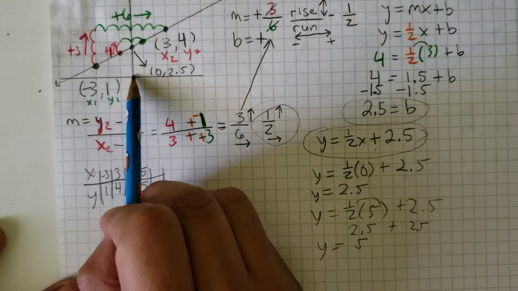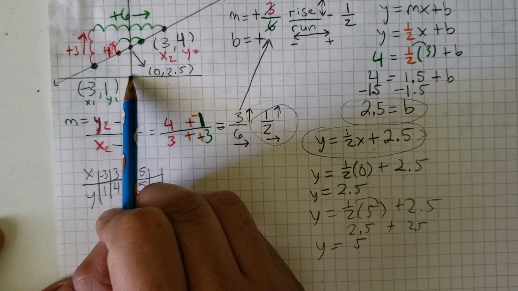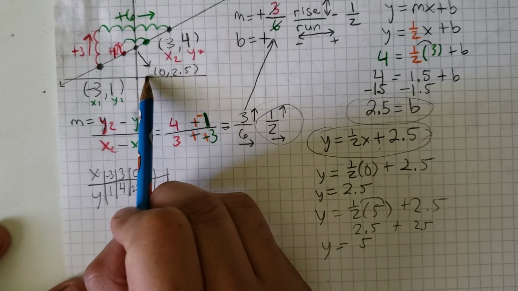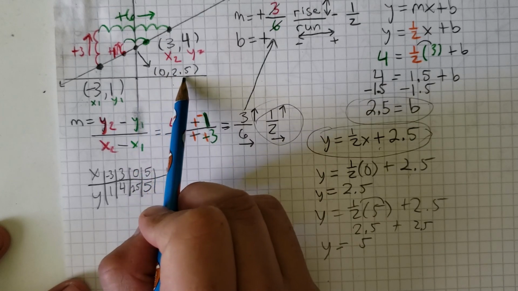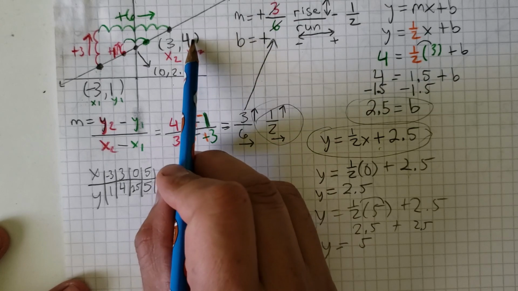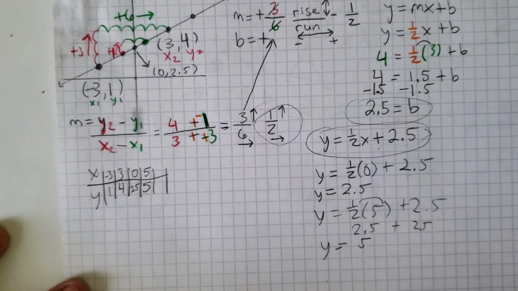I'm going to start at the origin right here, go to the right 5 times and then up 5 times. So 1, 2, 3, 4, and 5, and then up 5. 1, 2, 3, 4, and 5, and it does hit right there on the line.